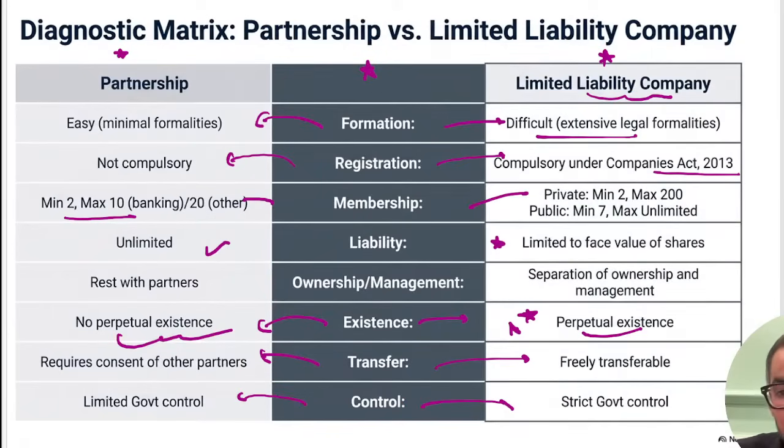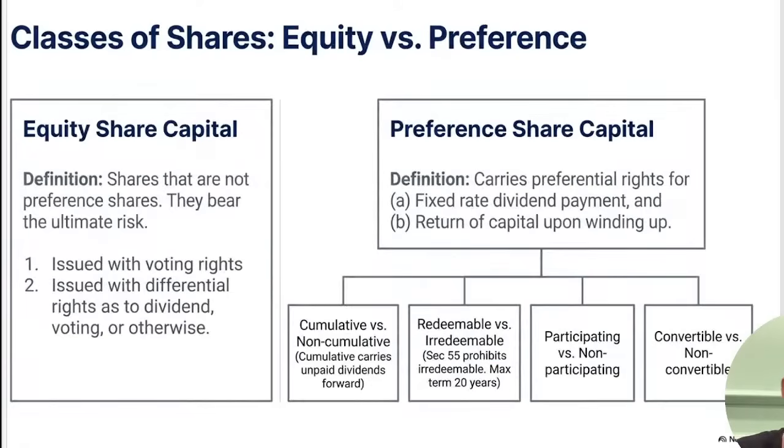Very, very important one again. Then it comes to the shares. We have 2 types of shares. As per section 43, we have equity shares. Again, equity shares can be further categorized into 2 parts. These are the common shares which are available for trade in the market, issued with voting rights, issued with differential rights. Take section 43.